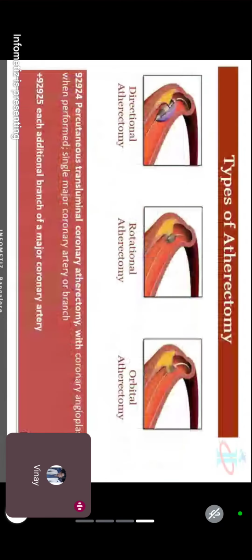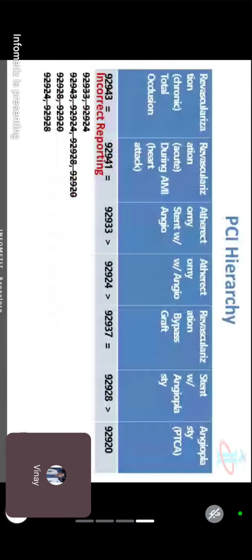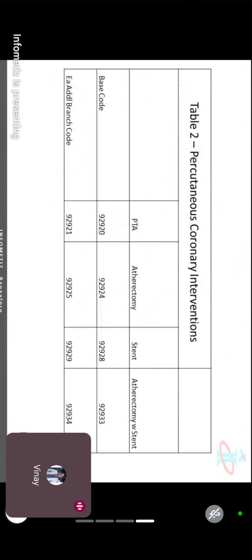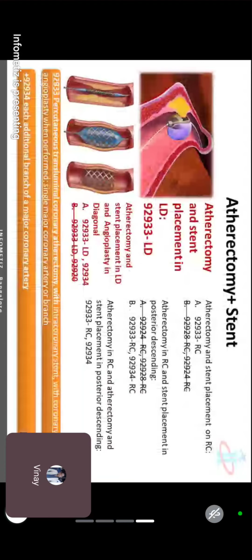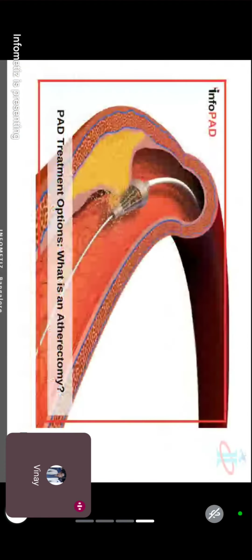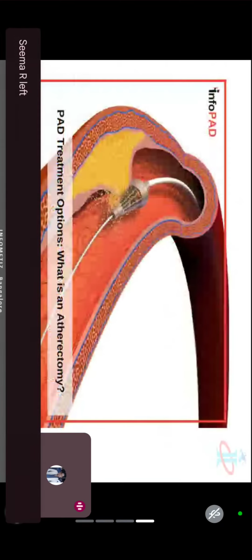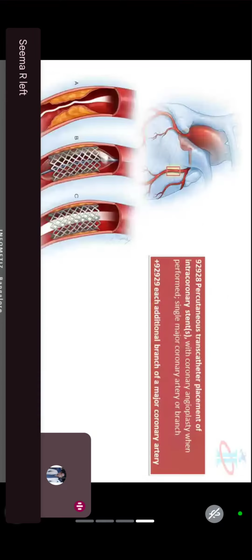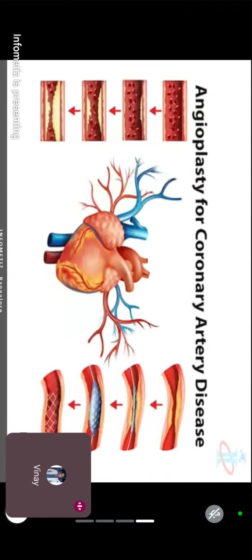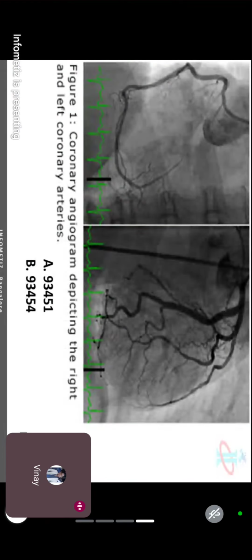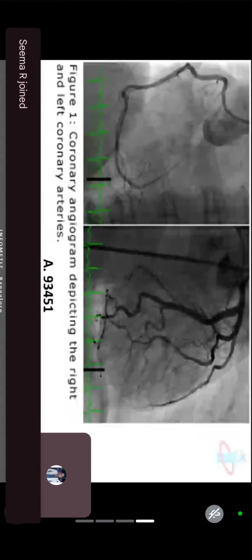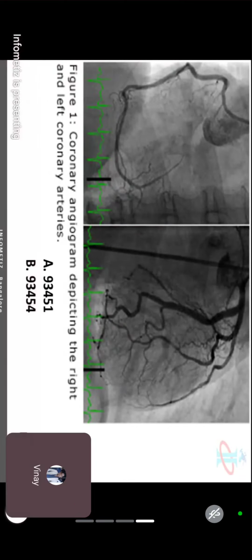Let me just show you angiography. What they will do in angiography is insert a little amount of ink in your body, or the patient's body. Not the ink where you write, but medical ink.